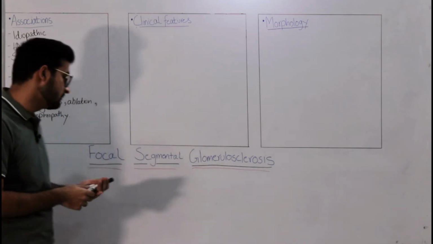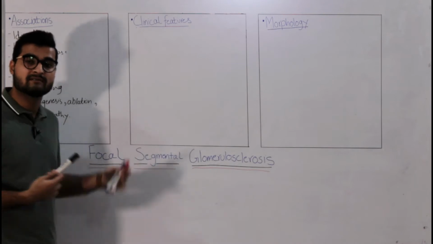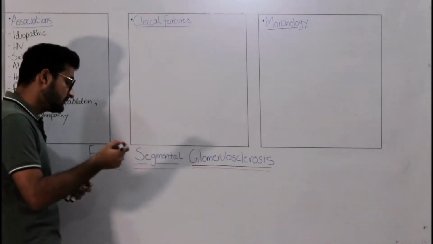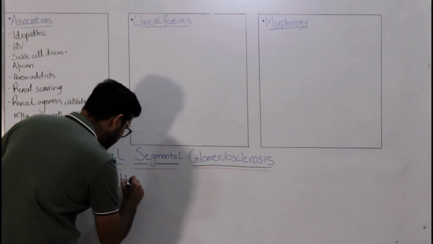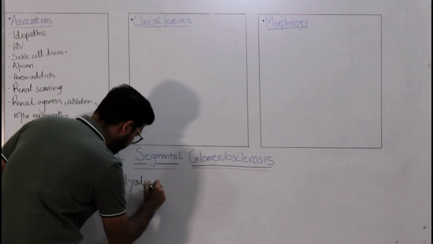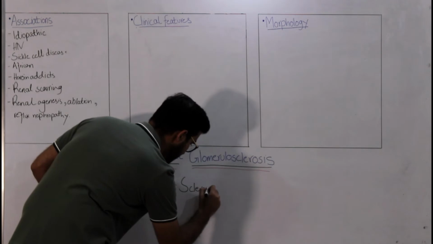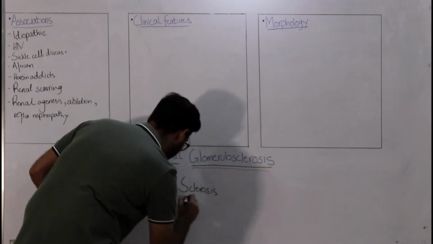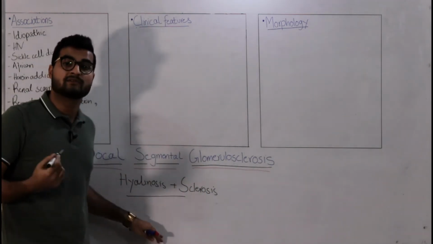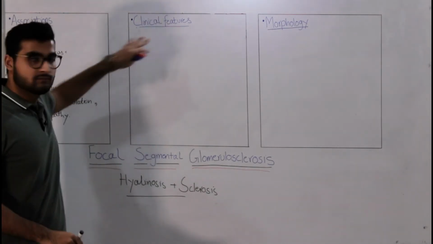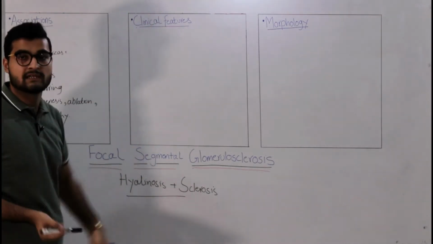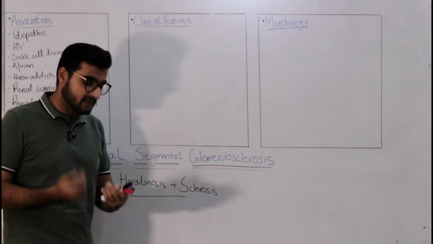These two things are going to be deposited inside your glomerulus. So two things, that is hyalinosis plus sclerosis. These two things are going to happen in FSGS. So this is due to increased deposition of your matrix. Now, after these associations, let's talk about the clinical features: what would happen in FSGS, what would a